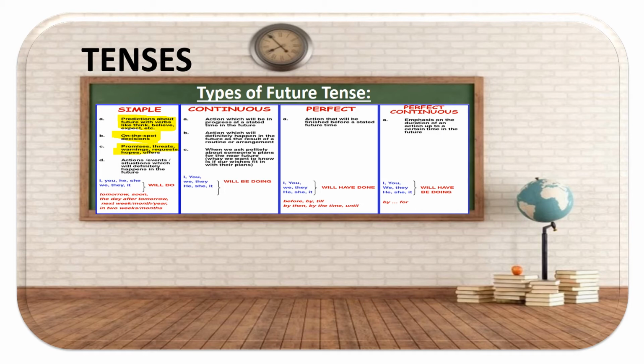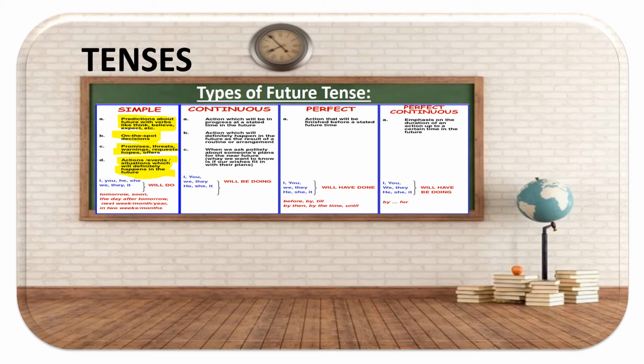So maybe 2 days later, 2 weeks later, 2 months later, any time in the future. Okay? Actions, events, situations which will definitely happen in the future. So severe consequences are going to happen. Whenever they happen, they will.